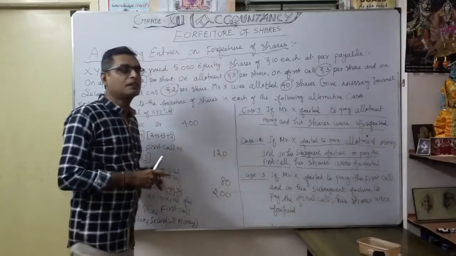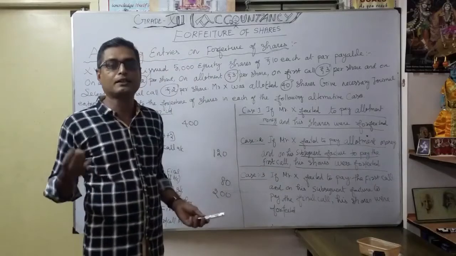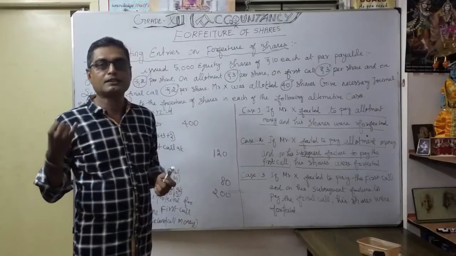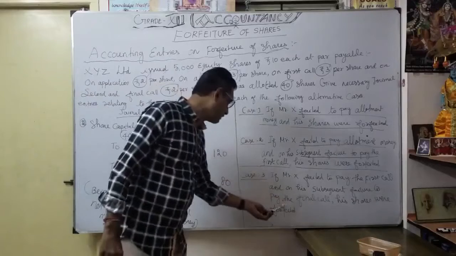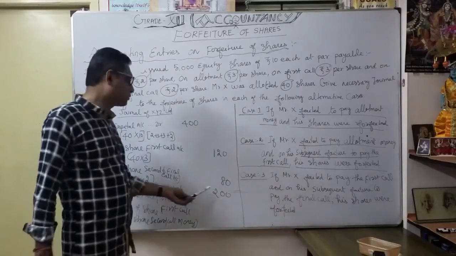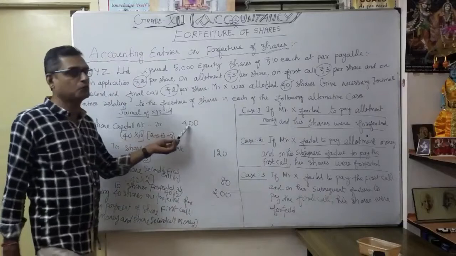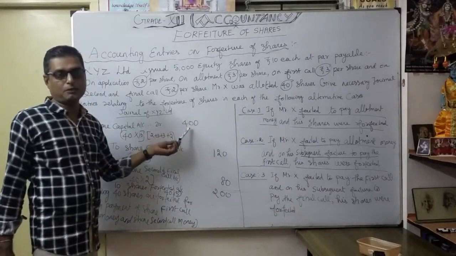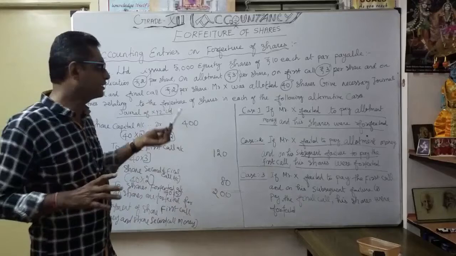Case number 3, how much is the company going to forfeit? 200 rupees, because the company received application money 2 rupees, share allotment 3 rupees, totally 5 rupees. That's why in the 3 situations, the share forfeited account shows different values. Then very important, how we are going to show the share capital account: first case how much, second case how much, third case how much. That's very, very important for this illustration.